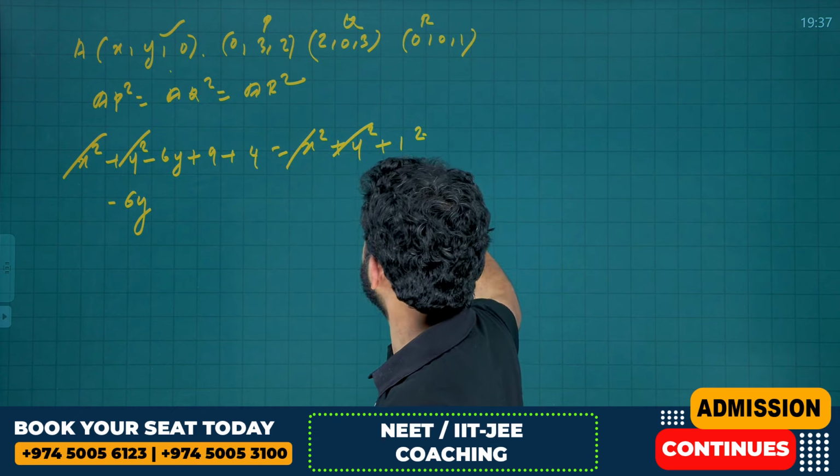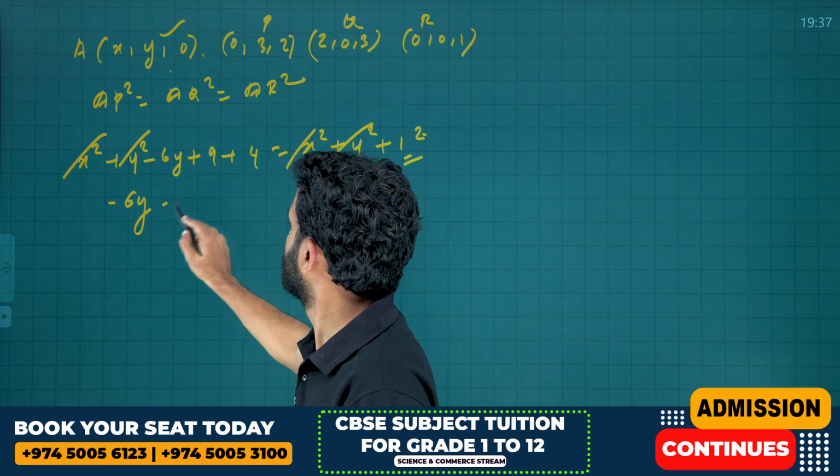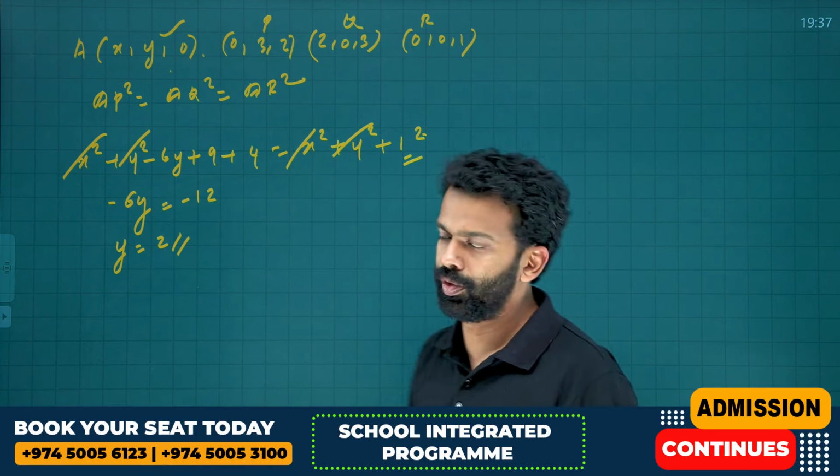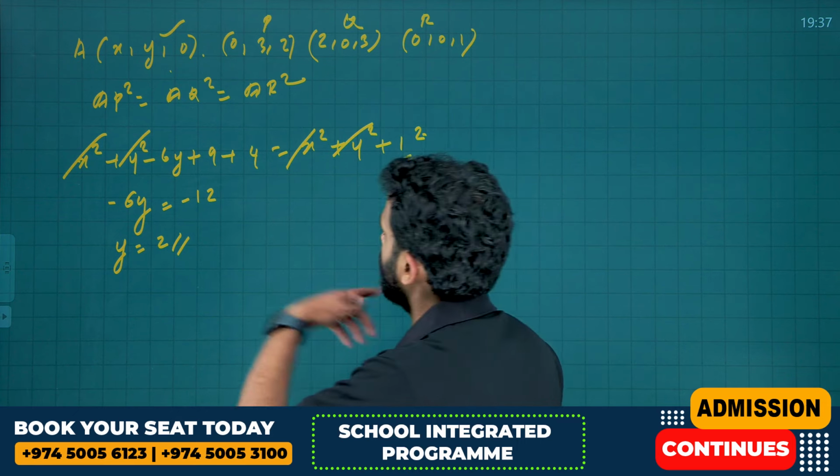Okay, that is 1 square is 1 and 1 minus 13 is minus 12. Okay, that is y is equal to what? 2. You got the value of y. There is one more value which we need to find, that is x.